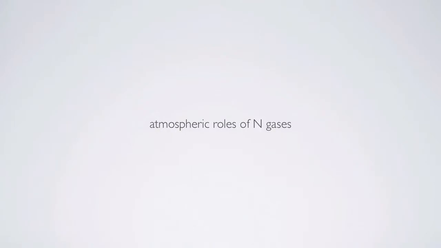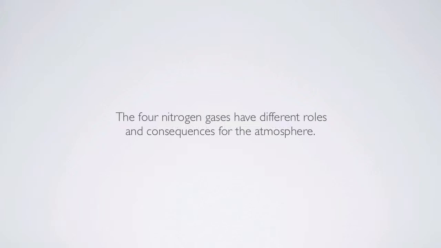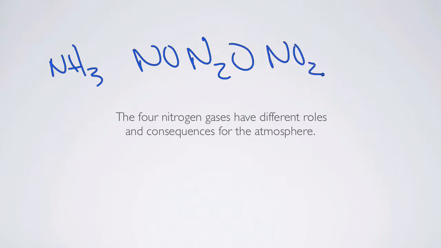We've gone over the three major pathways by which nitrogen is lost from ecosystems in gaseous form. And this is a good place to go into the atmospheric roles of these nitrogen-containing gases. To a certain degree, we're going to be backtracking and thinking about atmospheric processes, but it matches up well with understanding nitrogen cycling. The four nitrogen gases that we talked about have different roles and consequences for the atmosphere. So we're going to think about ammonia, and then we've got NO, N2O, and NO2, which we haven't talked about much.